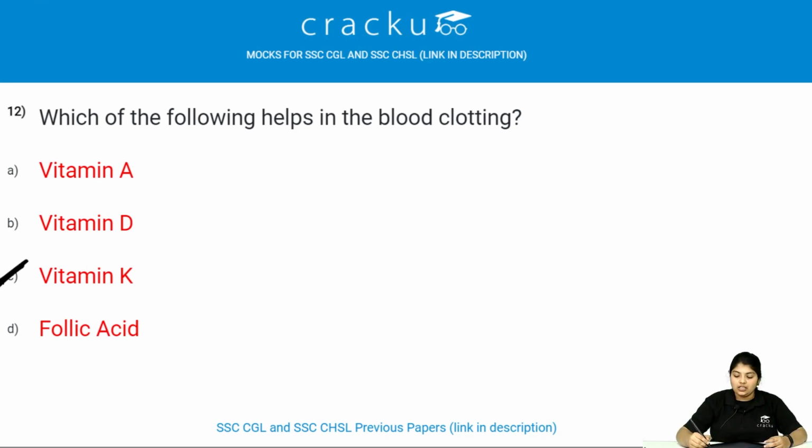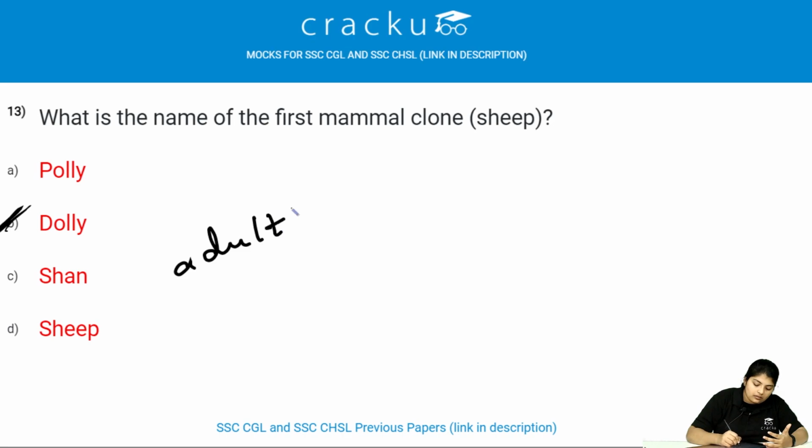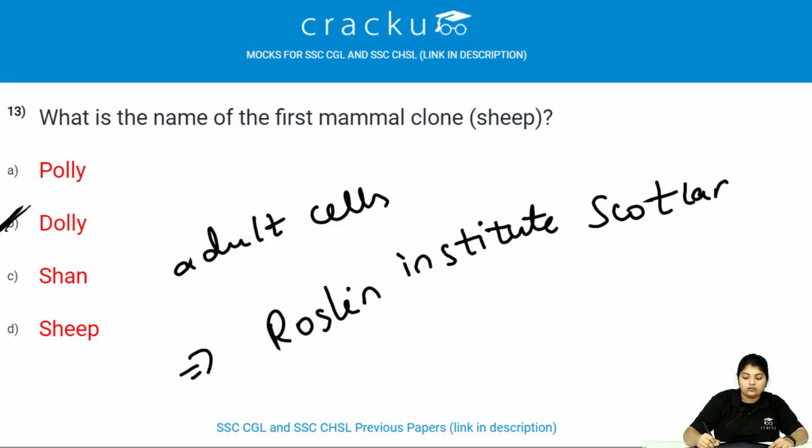Let's see the next question. What is the name of the first mammal clone or sheep? The name of the first mammal clone or sheep is Dolly. It was successfully cloned from adult cells. It was cloned in Roslin Institute, which is located in Scotland, and this cloned lamb was named Dolly after a singer and actress Dolly Parton.